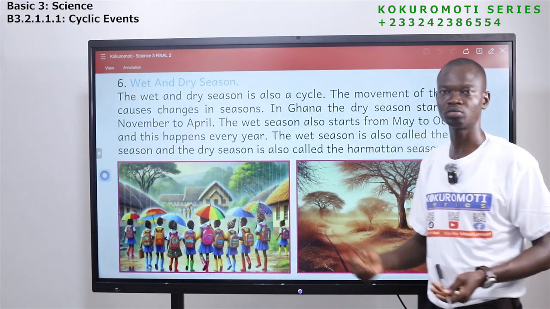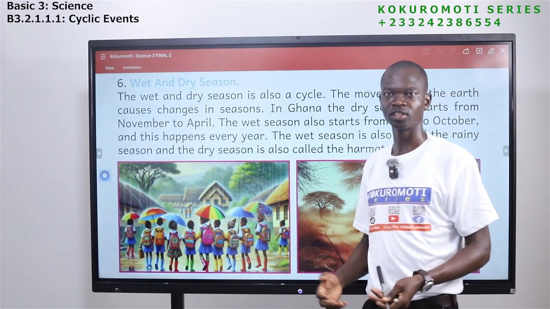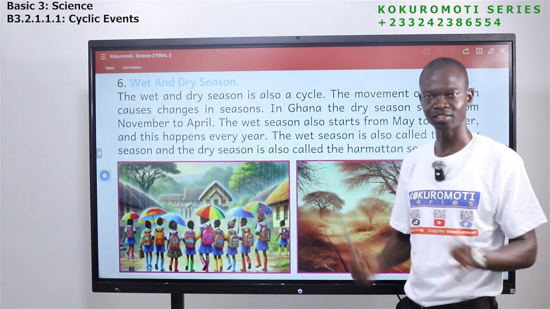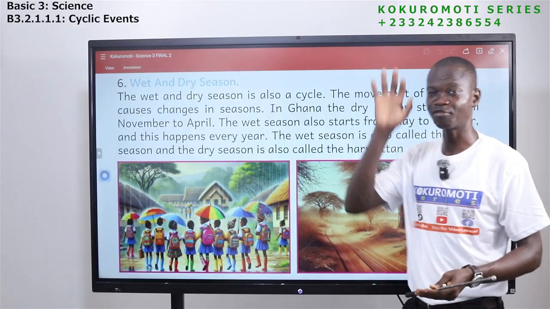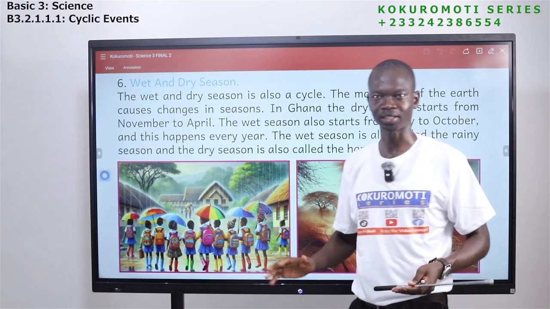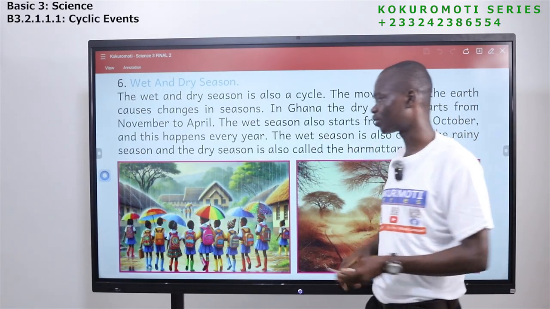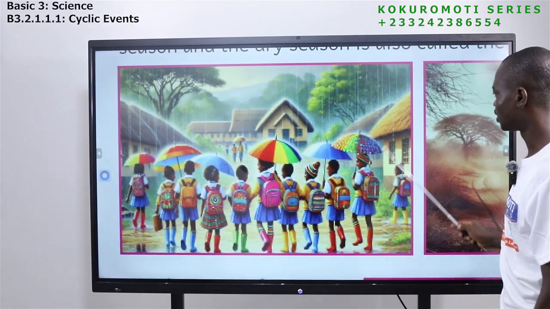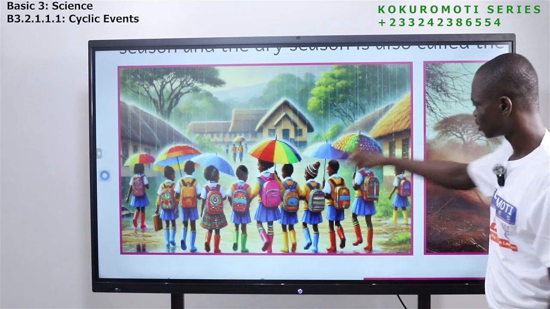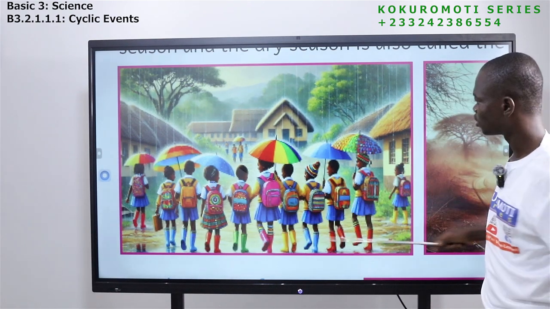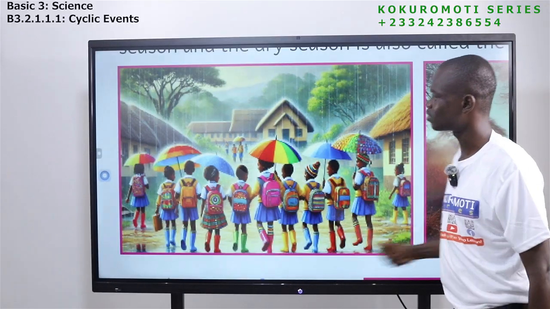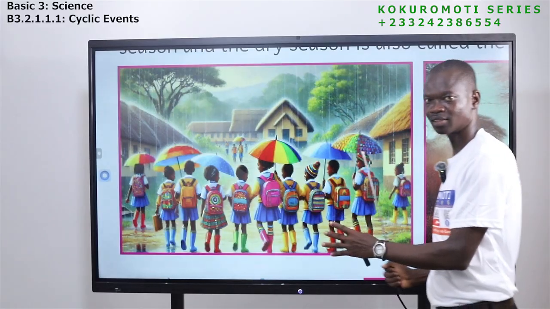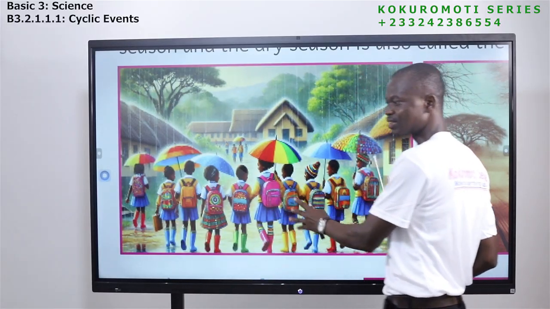If you are going to school, you need to prepare yourself. If you are going outside, you need to prepare yourself. Every day it will rain. So we have 2 seasons in Ghana, the dry season and what? The wet season. And every year, these 2 seasons happen. Now let's look at the picture here. You see the school children. They have their umbrellas. Look at what they are wearing to school. What do you think is happening here? It is raining. Because of the rain, they are all using what? Umbrella. So this season is what? Wet season or raining season.